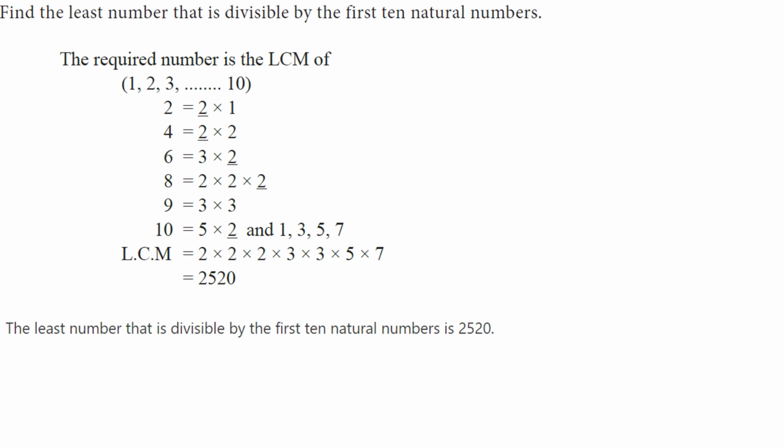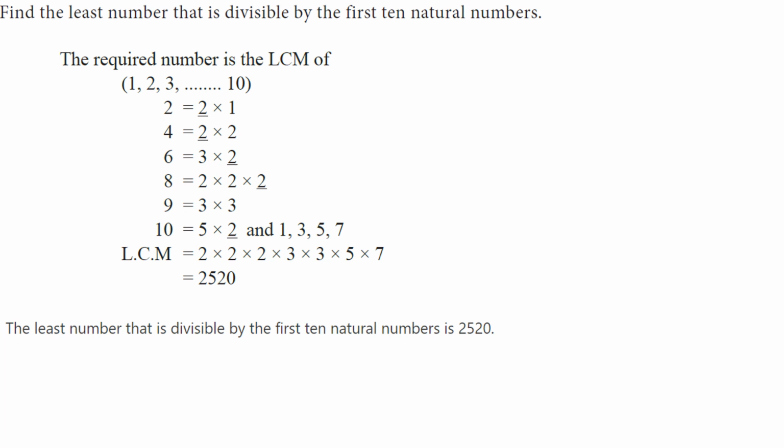So LCM is 2 into, the common factors you write only once. Remaining, 4 has 2 twice, and 8 also has 2 is there. So that is 2 common, and the remaining 2s write it. And 3 also, here 9 is 3 into 3, and 6 has 3 into 1 factor.